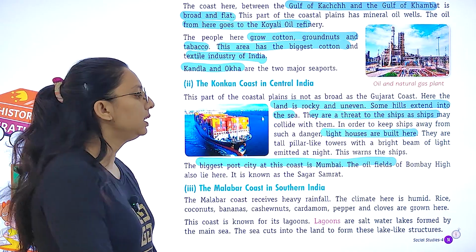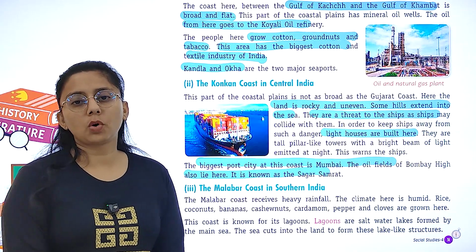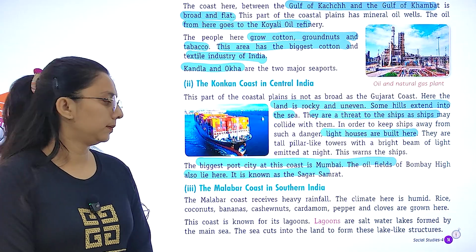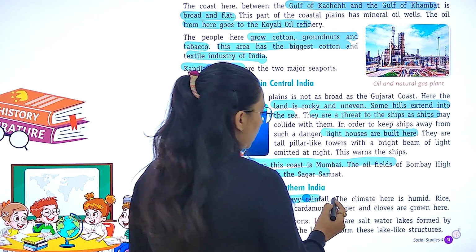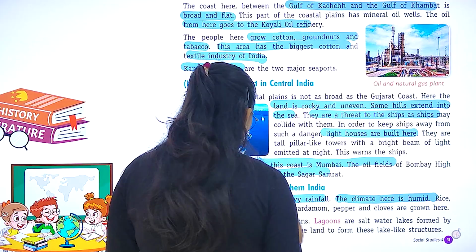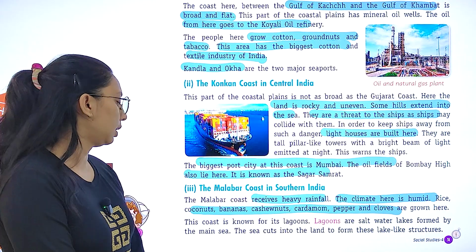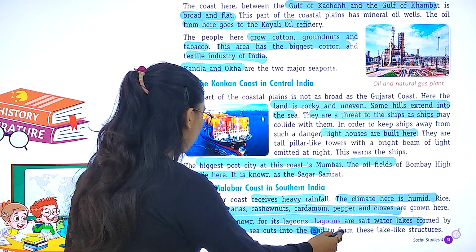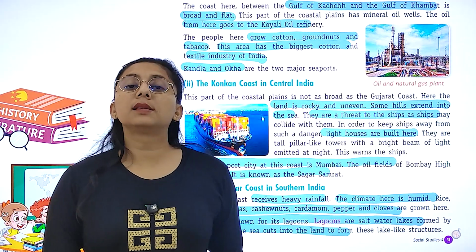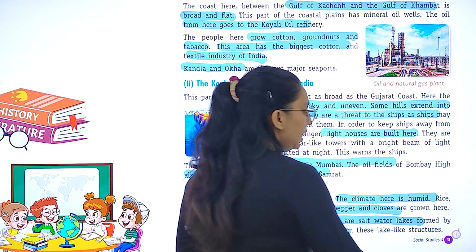And we have oil fields like Bombay High also lie here. We also call it Sagar Samrat. What do we call it? Sagar Samrat. Now Malabar coast in southern India. What does it receive? Heavy rainfall. The climate here is humid, and rice, coconut, banana, cashew nut, cardamom, pepper and cloves are grown here. The coast is known for its lagoon, which is a saltwater lake formed by the main sea. And what does it do? The sea cuts the land and forms a lake-like structure.